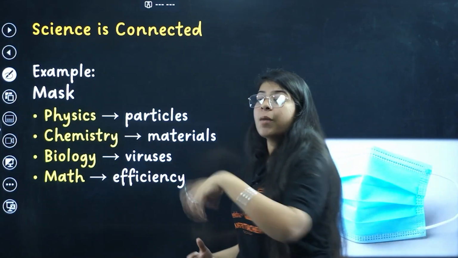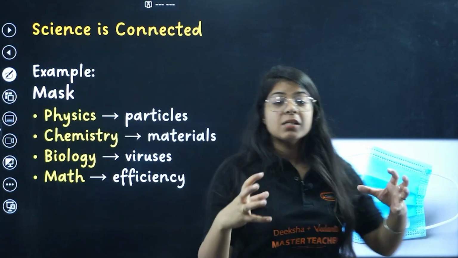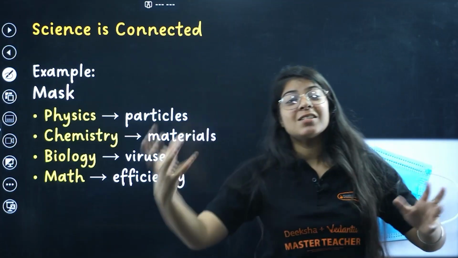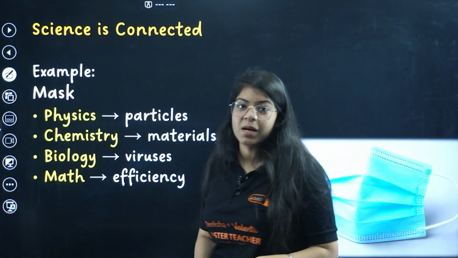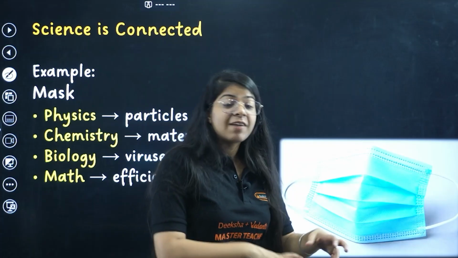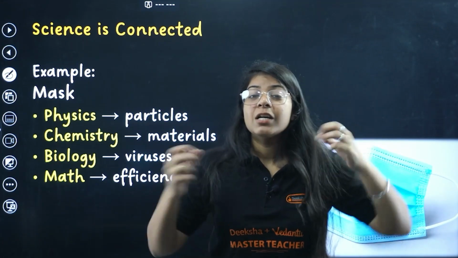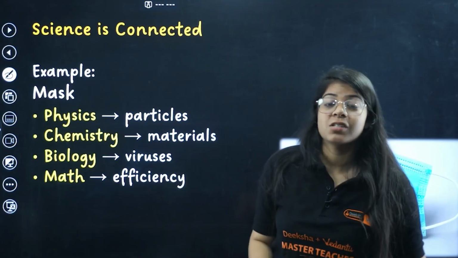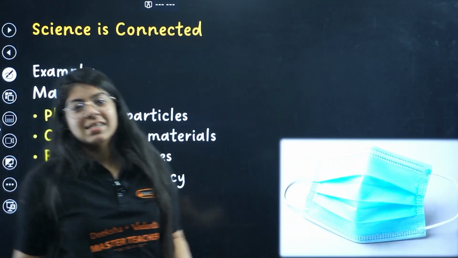Biology was studying that virus. What if the virus clung to your mask? What should the mask look like? What is the biology of that virus, so that the mask protects us from it? And math: what is the efficiency of this mask, how much oxygen is it letting pass through? What if the virus passed through the last time? Now we have to improve it, so the efficiency of the mask is improved using math. The percentage of oxygen passed, the percentage of virus stopped, right? That is it. The first chapter of class 9th is complete.